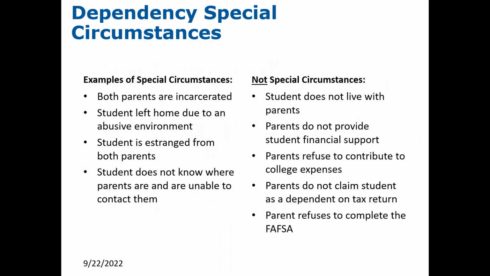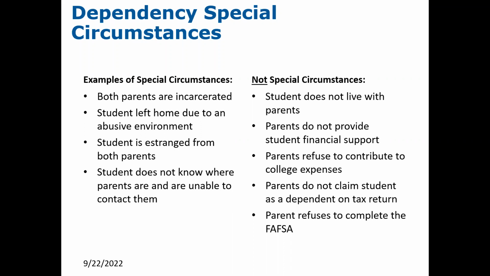Circumstances in which a school may do that are when the student indicates that both parents are incarcerated, the student left home due to an abusive environment, or that they are estranged from their parent, or that they simply do not know where their parents are and they're unable to contact them. Circumstances that do not warrant a dependency override are simply the student does not live with the parents, or the parents do not provide financial support to the student.